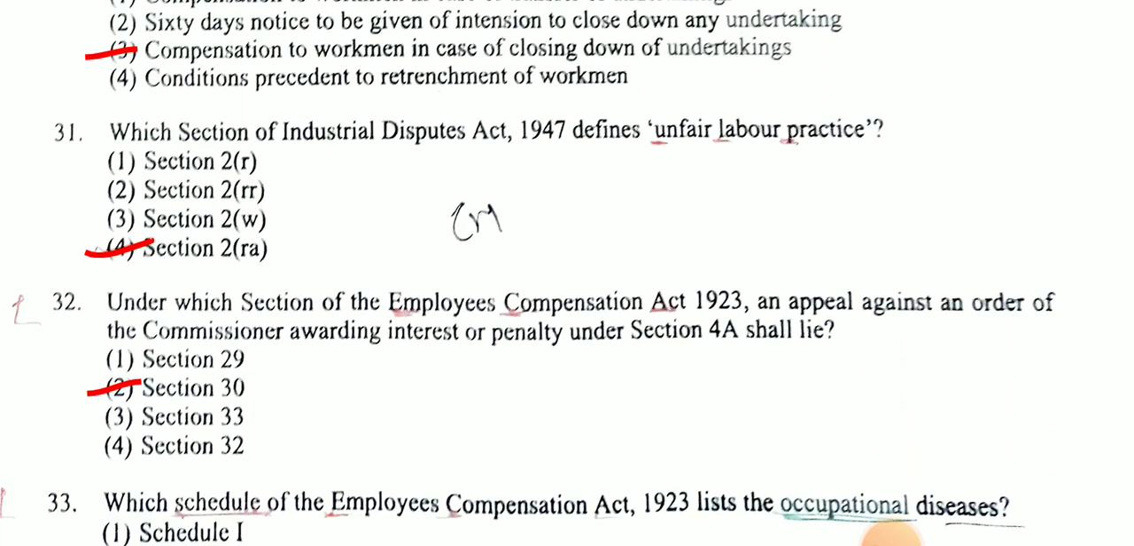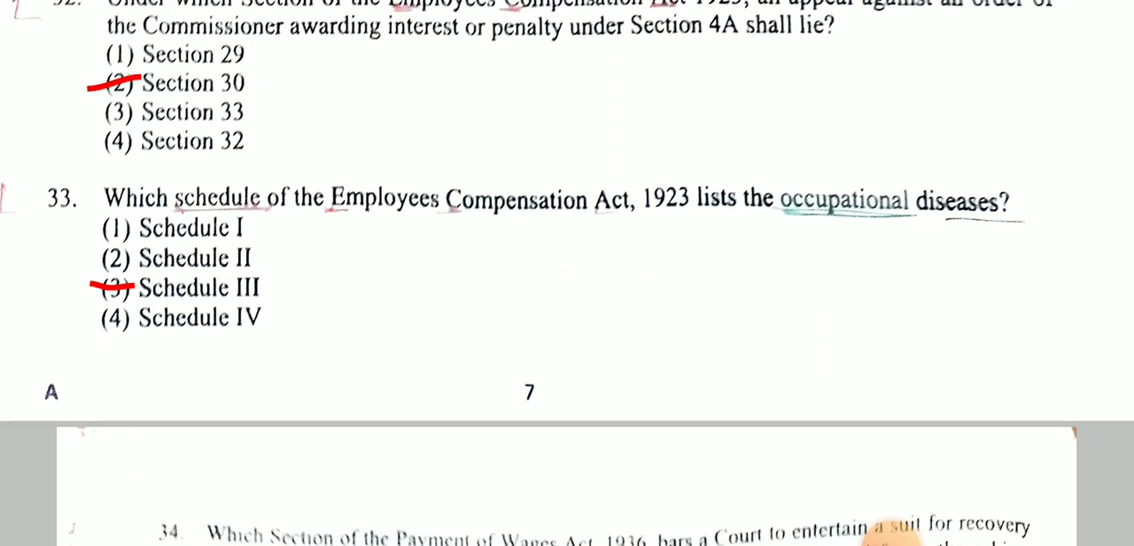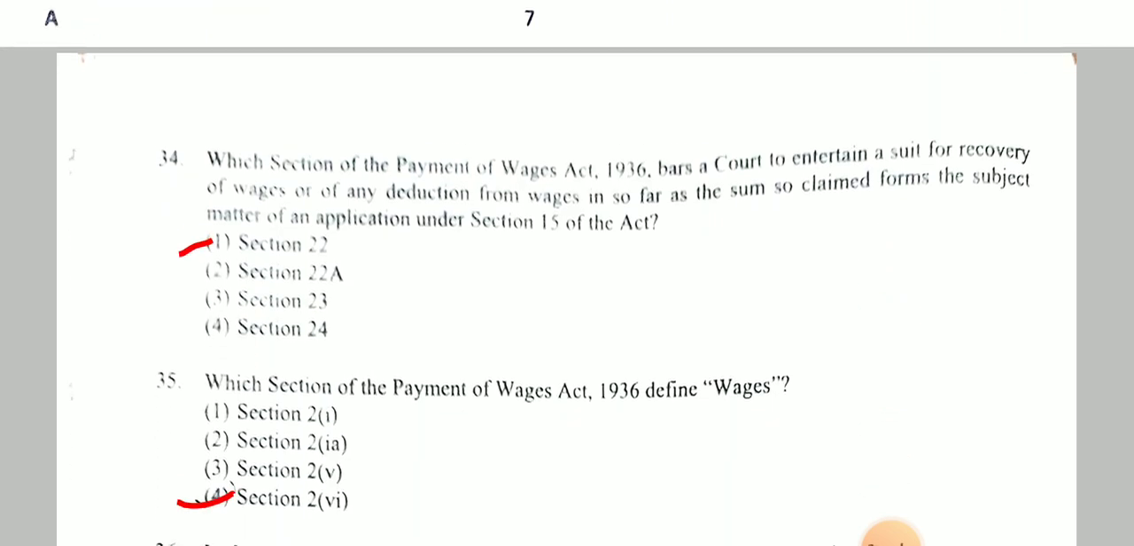Next, which section of the Industrial Disputes Act 1947 defines unfair labour practice? And answer is section 2 subclause RA. Next, under which section of the Employee Compensation Act 1923 shall an appeal against an order of the Commissioner awarding interest or penalty under section 4A lie? Answer is section 30. Next, which schedule of the Employee Compensation Act 1923 lists the occupational diseases? And answer is schedule 3.